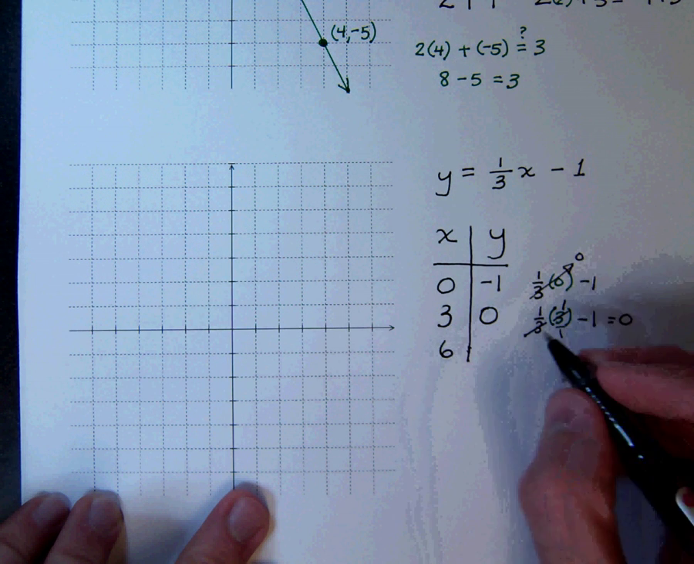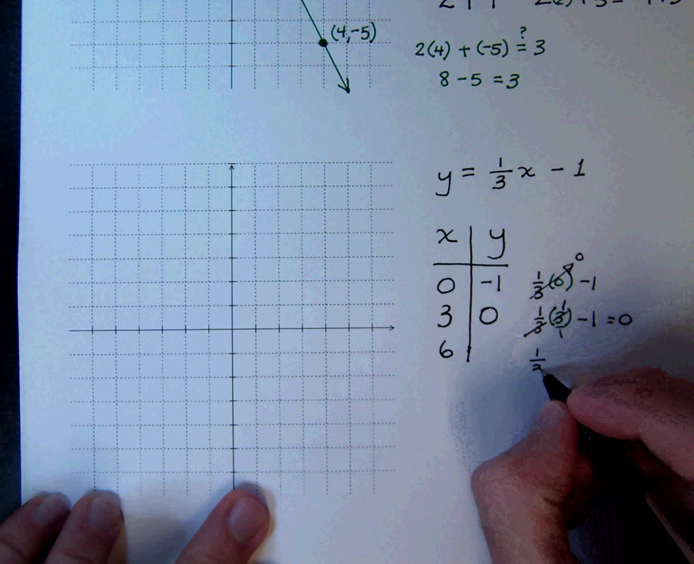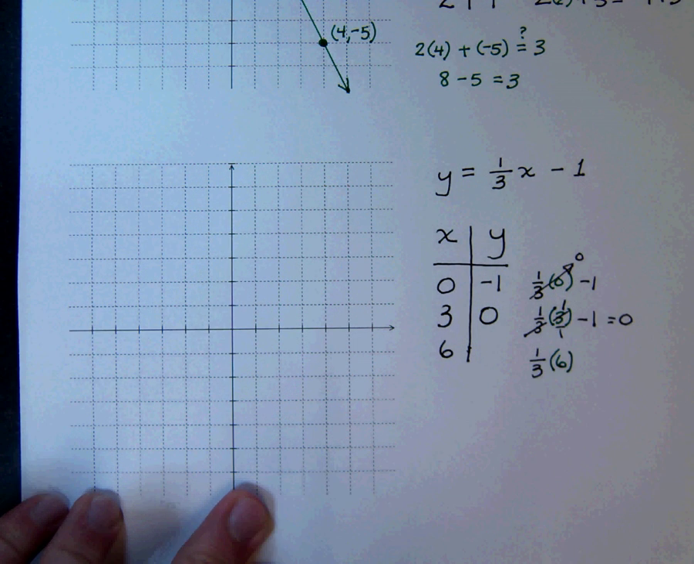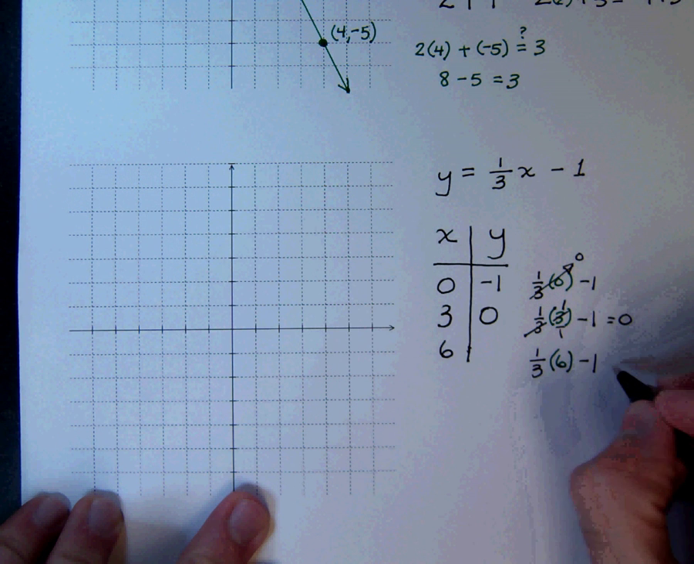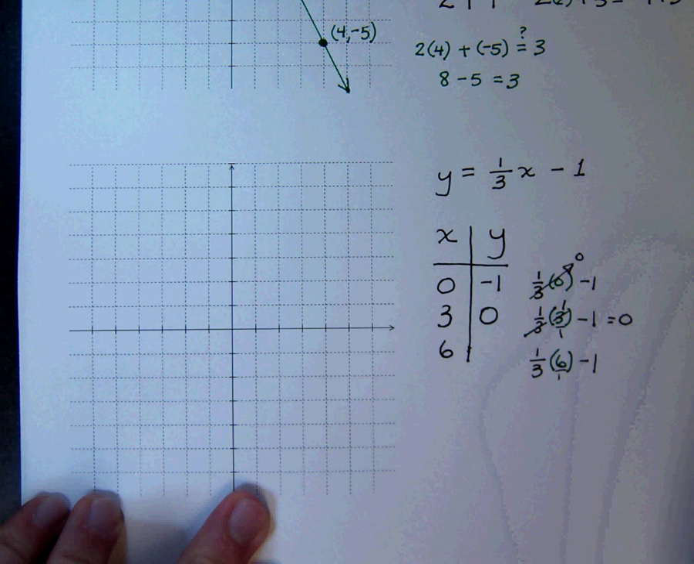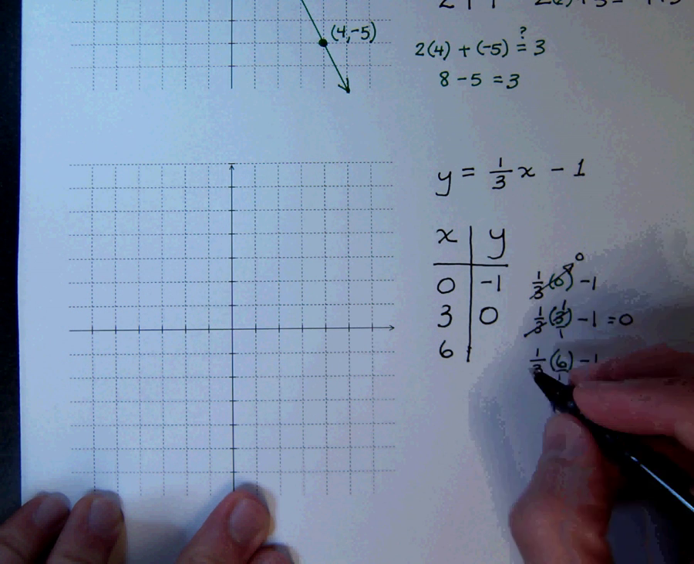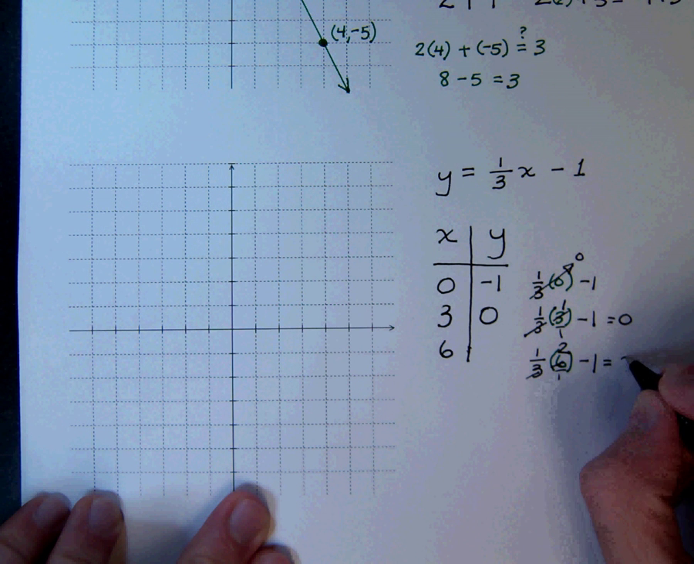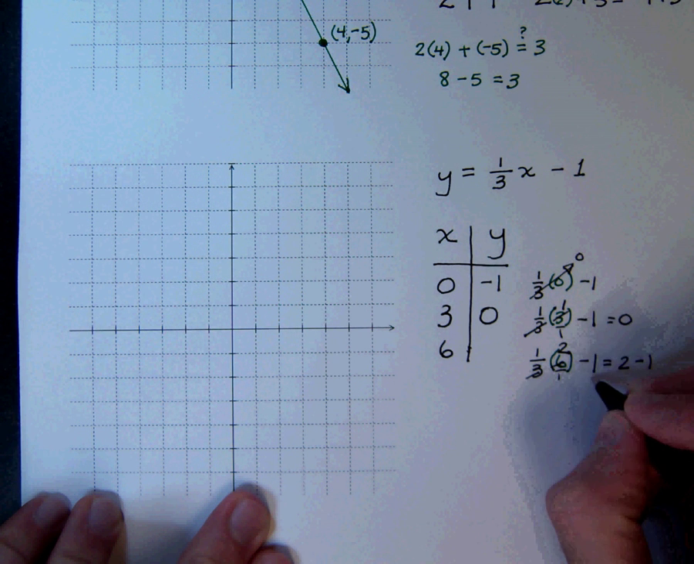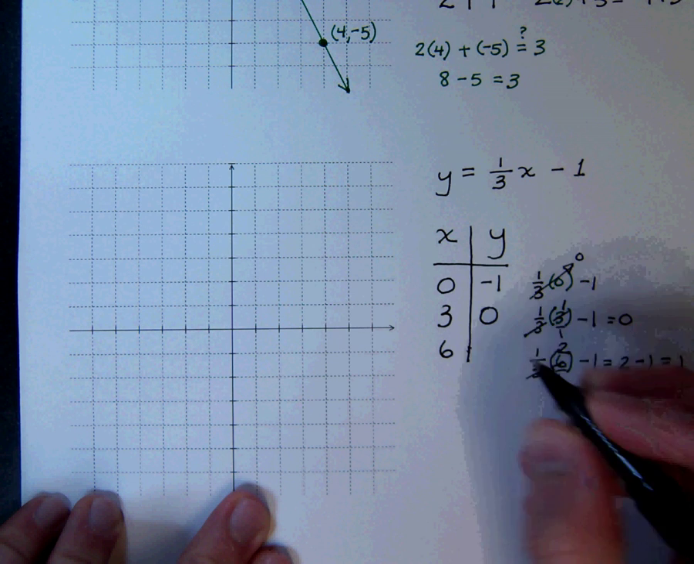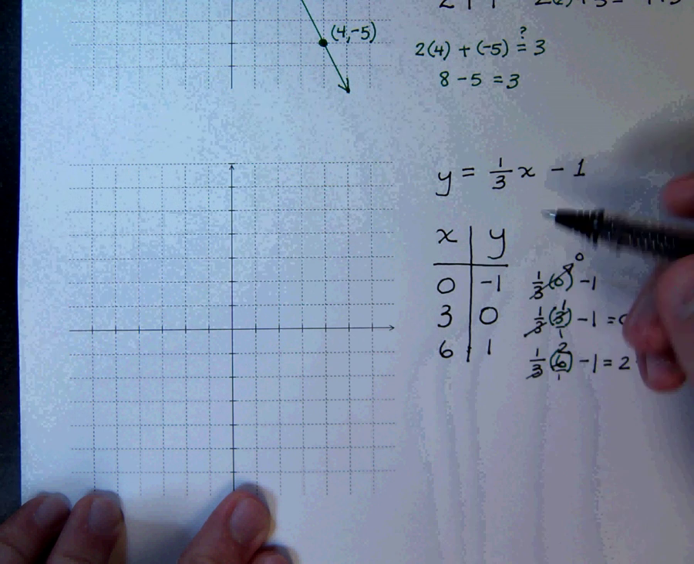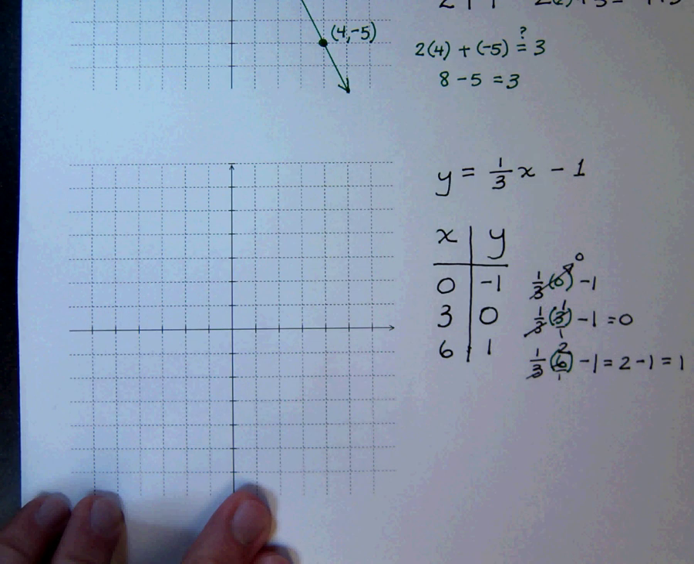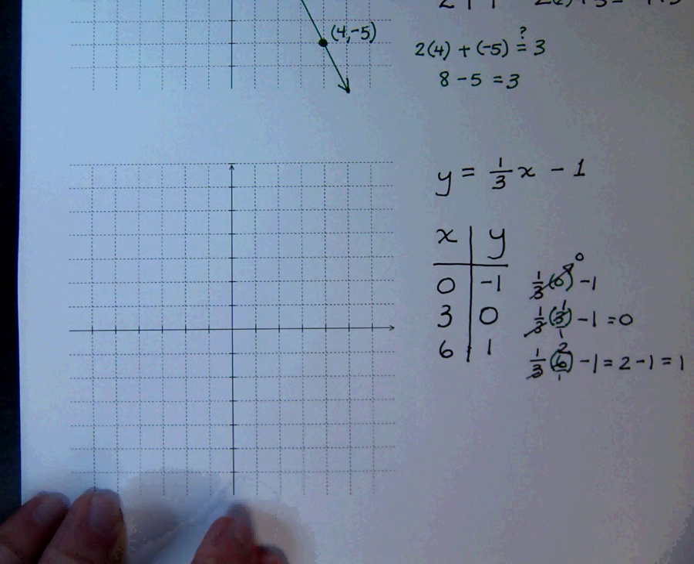Finally, when I plug in 6, that's 1/3 times 6 minus 1. Again, look at the 6 as being over 1 if that helps you. 3 goes into 6 twice. 1 times 2 is 2, minus this 1 is just going to give you 1. So here I have 3 points to plot. Let's see what those look like. If we did this right, it should form a line.